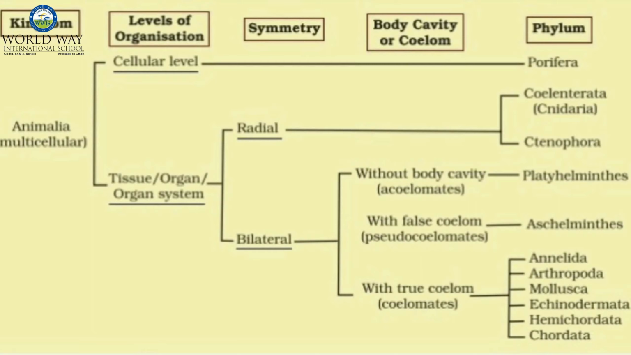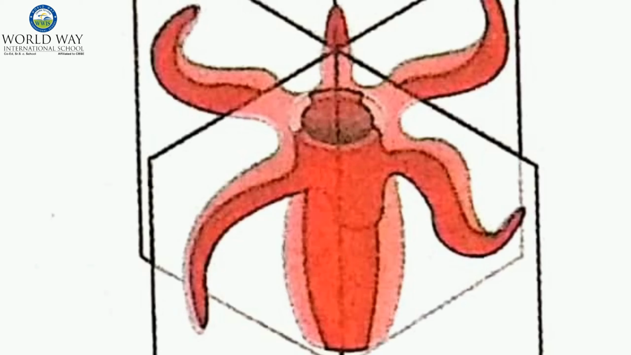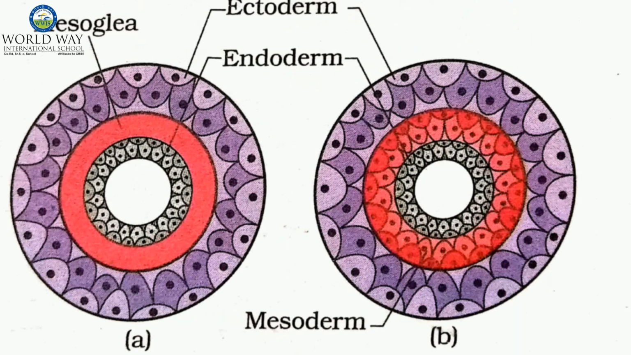If we talk about the animal body patterns, they are differentiated on the basis of symmetry. Symmetry means when the organism can be divided into equal halves through any plane passing through the center, it is known as spherical symmetry. The next level of organization is about the primary germ layers.